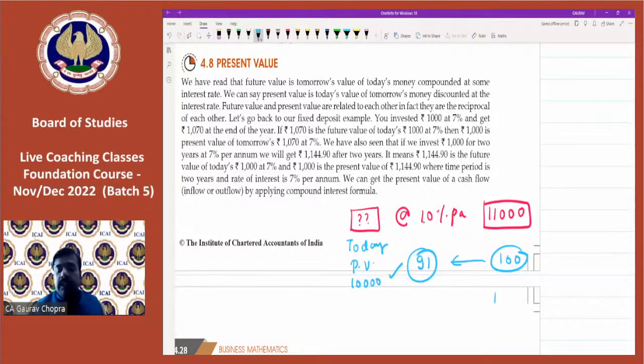If I am receiving, let's say, 1,000 rupees at the end of 1 year, the present value can be around 900 rupees. I'm just assuming the figure, not calculating right now. But after this, we will learn the formula and then calculate the present value. So present value simply means what we are investing today. We have to calculate the present value from the figures given, that is from the future value.